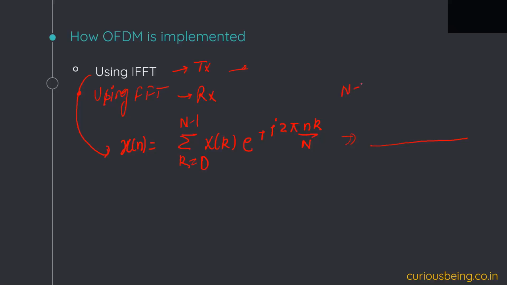Here N is the number of subcarriers. So if we look at this in the spectral domain, it is nothing but shifting one signal to a subcarrier position. Here k is 0, 1, 2 and so on, up to N minus 1. You can start the numbering from here. And FFT is just the reverse of IFFT, so it does the opposite.